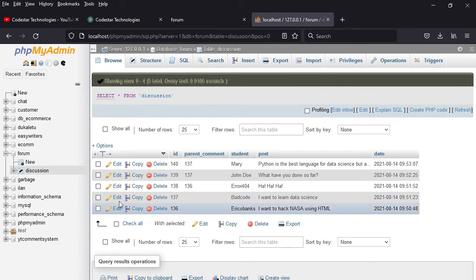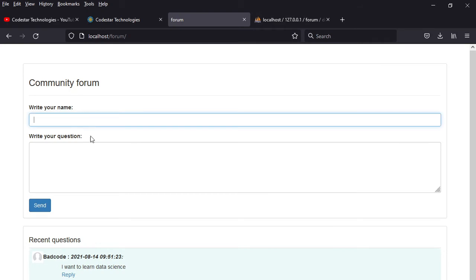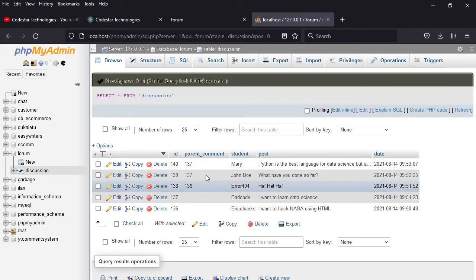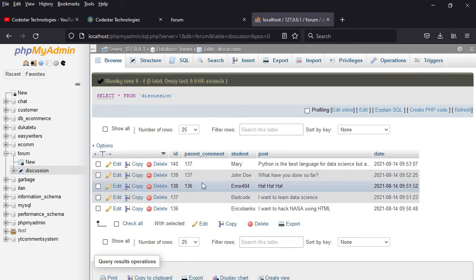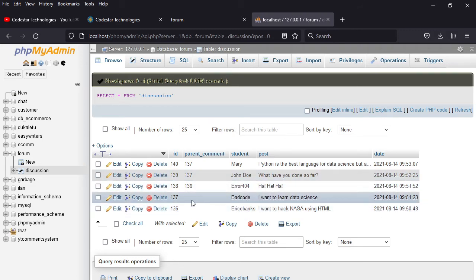So when you post using this part, it is termed a parent post, and it's given an automatic ID. Once that is done, you'll have a sub comment. If you comment on a comment, it is stored differently.